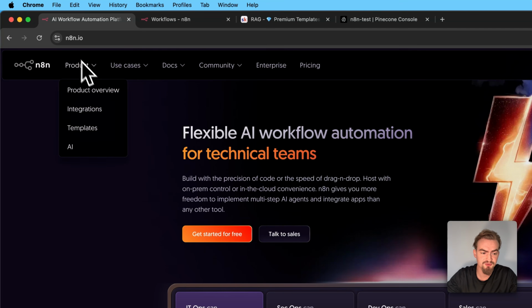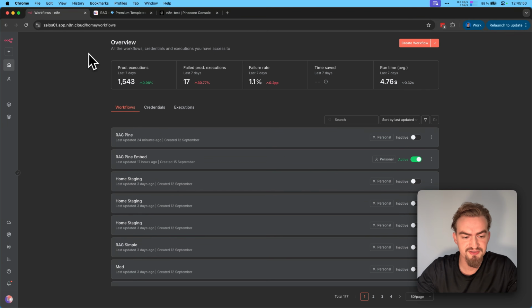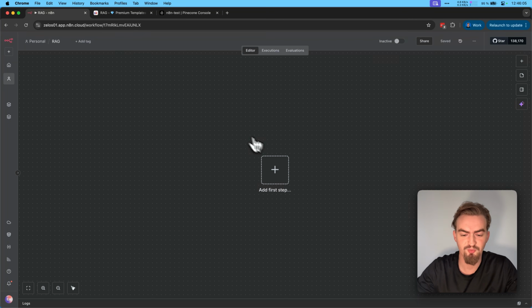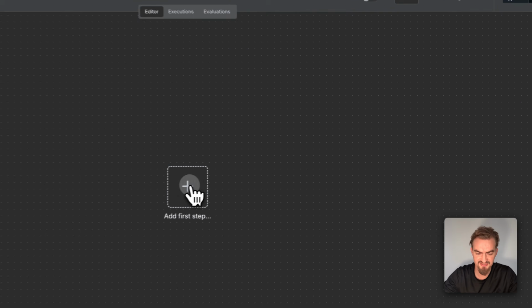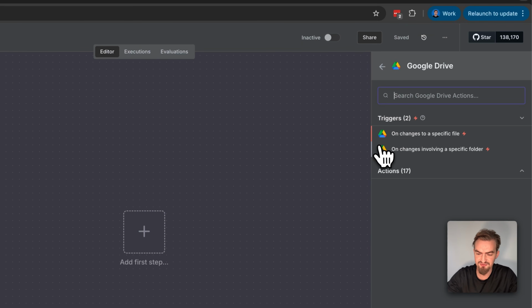First, you go to n8n.io and click Get Started if you don't have an account yet. If you already have an account, log in so you see this dashboard. Click here, Create Workflow, and give it a name like RAG. Then we add our first step. For that, we click here the plus icon and type in Drive. Here we select Google Drive and select as a trigger on changes involving a specific folder.